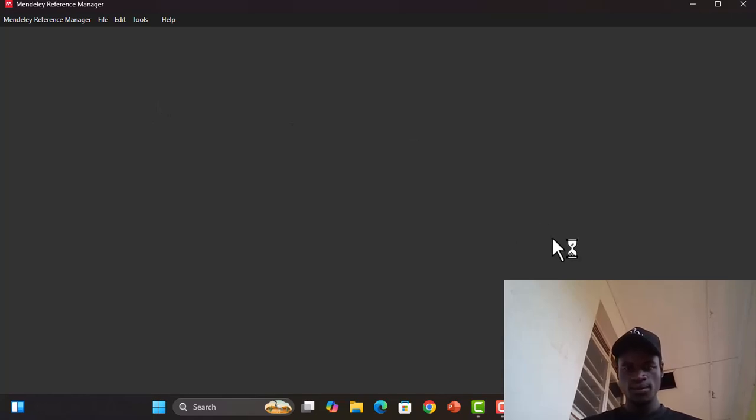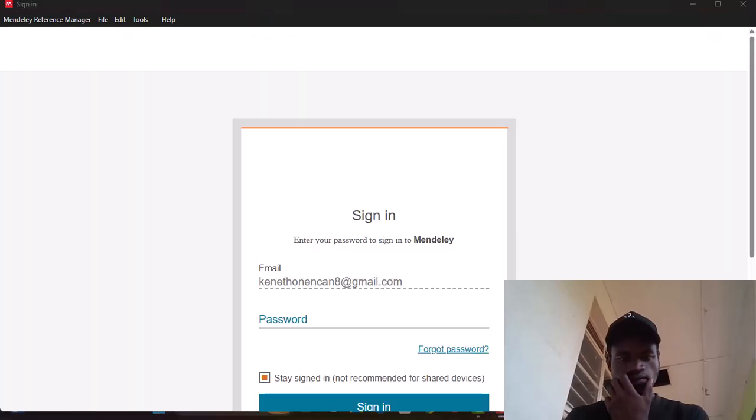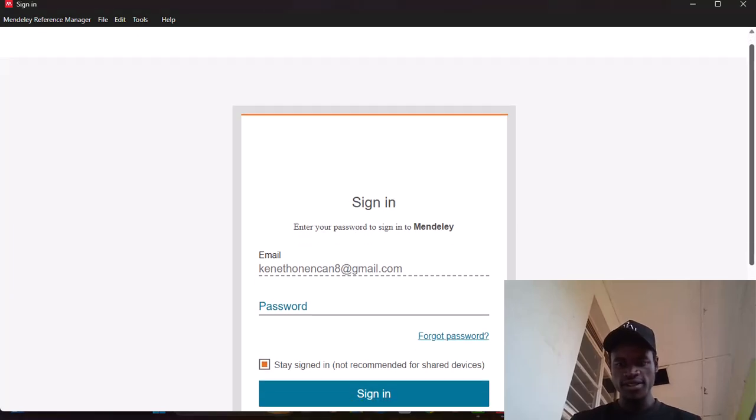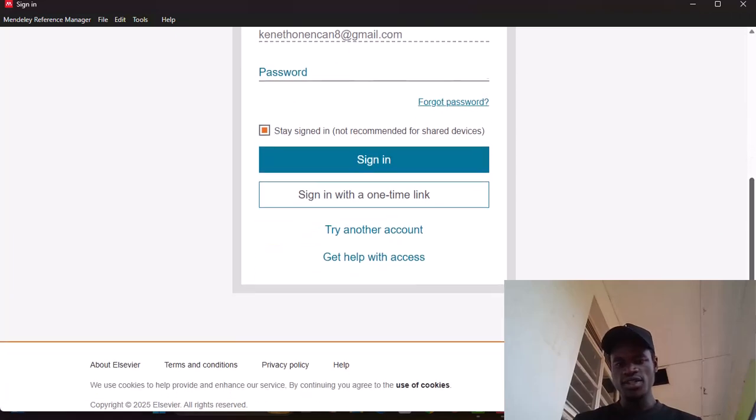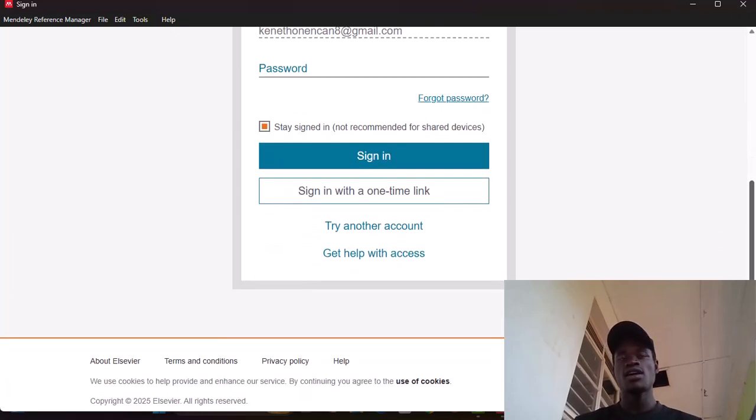But for me, my account is already created. So to create your account, you have to first enter your email and your password, and then you sign in. In this case, you'll be able to access Mendeley. So these are the features, the interface of Mendeley.